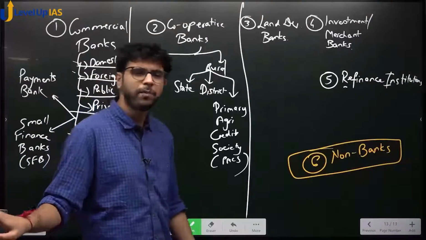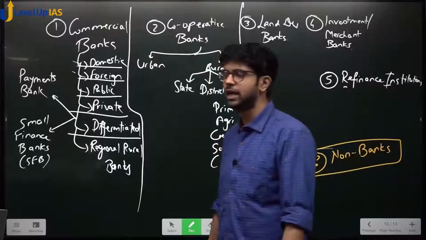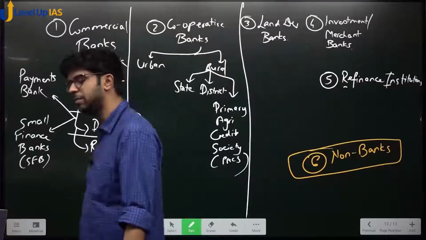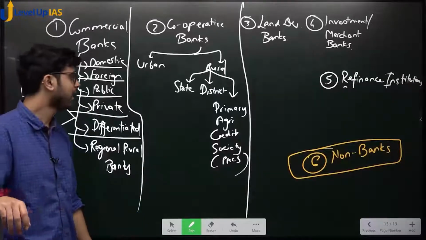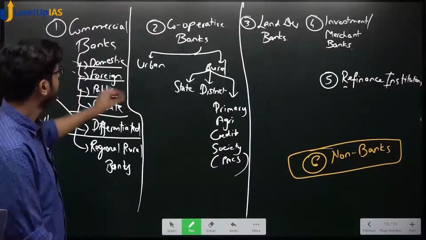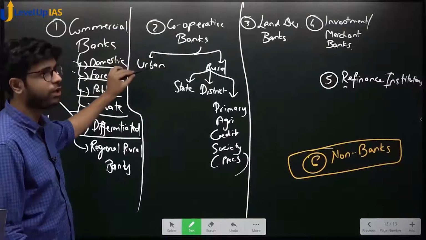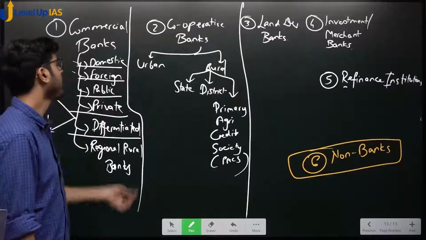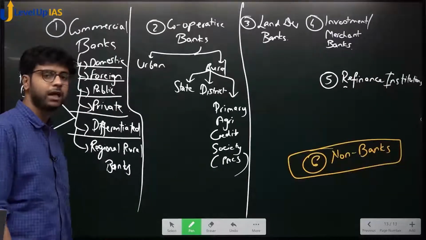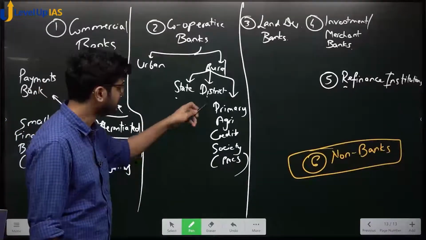Urban में also you can say there is such a thing, but not that rigidly defined, not that accurately defined. That is why I am saying कि urban में मत लिखो उसको. ठीक है, now we'll see एक एक का purpose. Urban cooperative bank, very good sir, we know they are cooperative in nature, we know they are for helping people, we know they are not for profit purposes, we know they operate only in urban areas. Same goes for rural, same goes for state. I hope you understand.